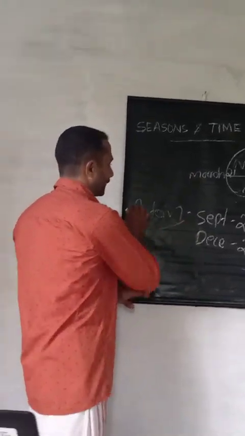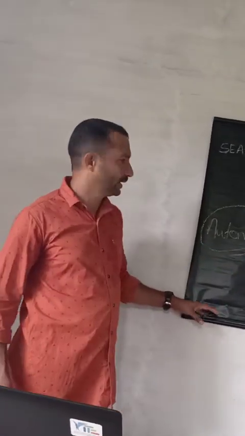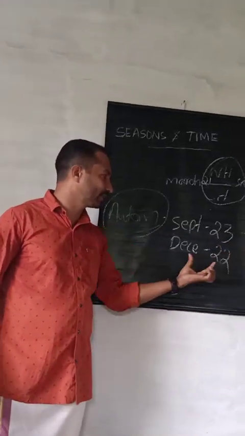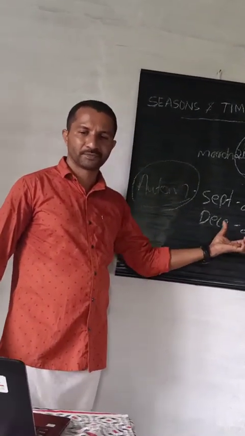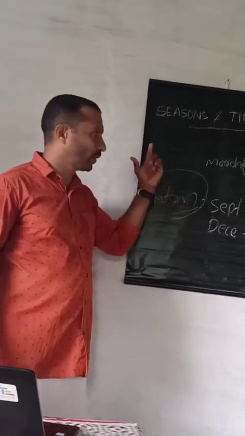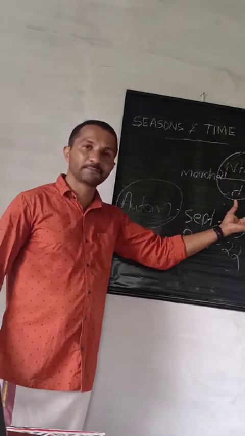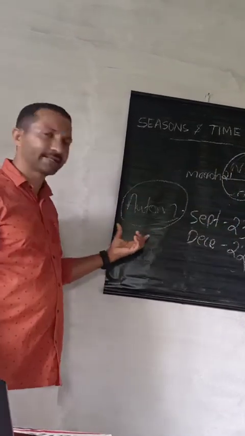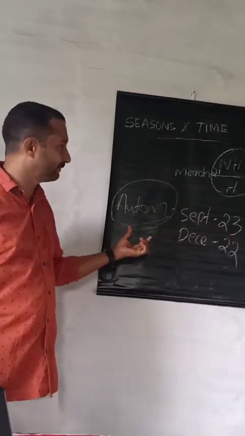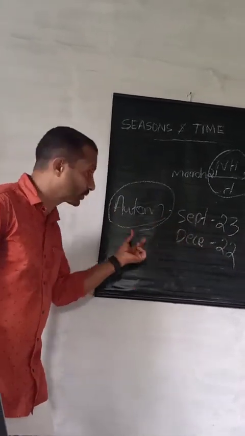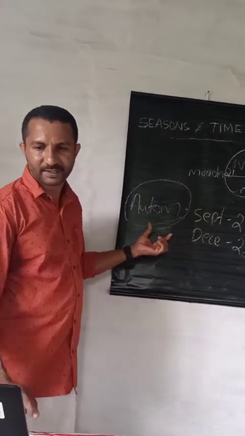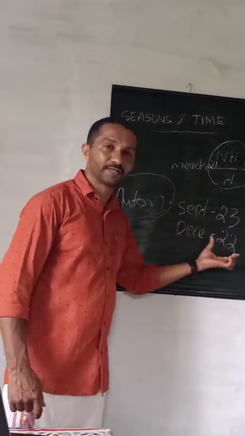Students, now we can look to the another season, that is autumn. The autumn season experiences September 23rd to December 22. What is the autumn season? Autumn is the transition period. We call the spring as a transition period from winter to summer. Just like that manner, autumn season is the transition period from severity of summer to winter. Means during this period, severity of summer to winter.